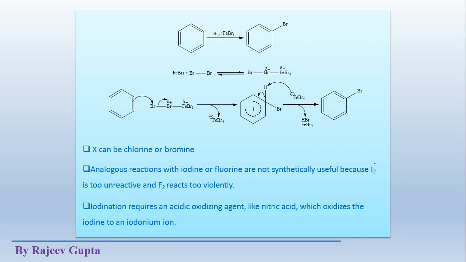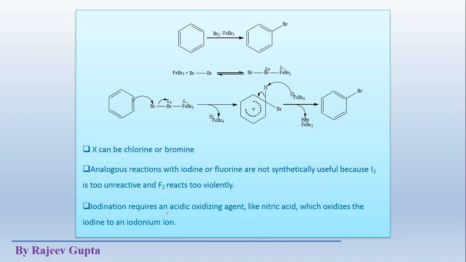As I said earlier, the reaction with iodine is very slow, very less reactive. And F2 reacts too violently, meaning this could be an explosive type of reaction. So these two reactions are not synthetically useful.